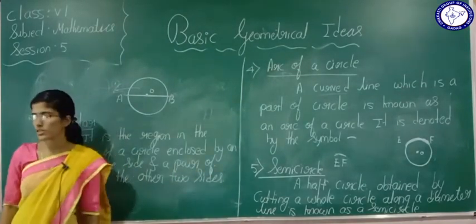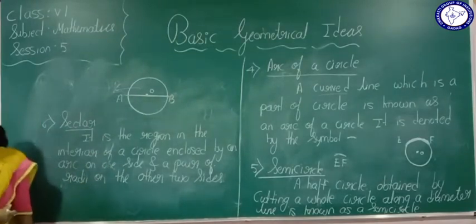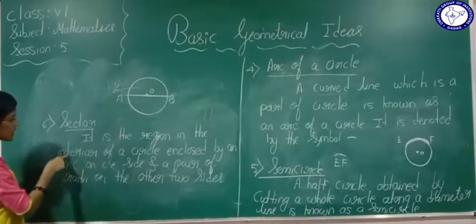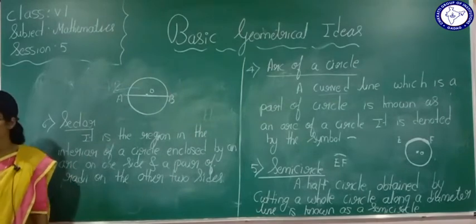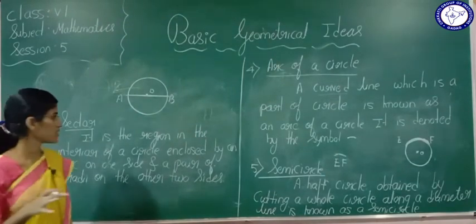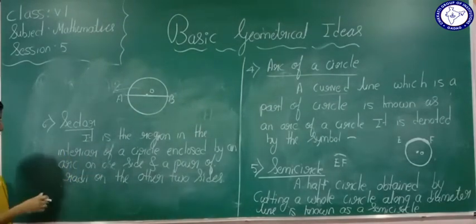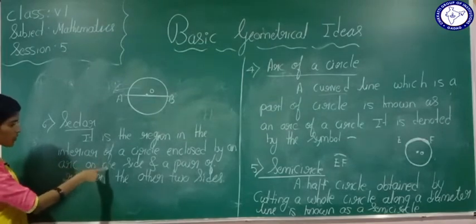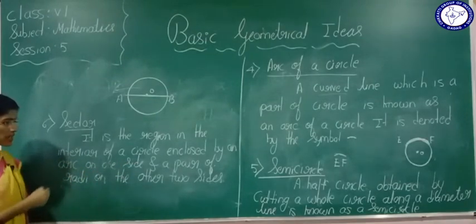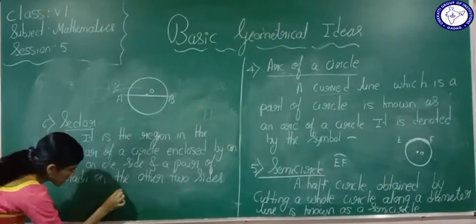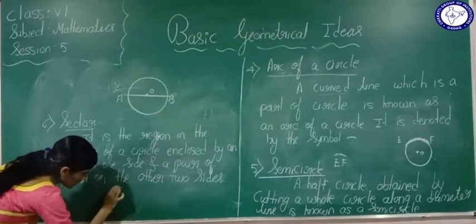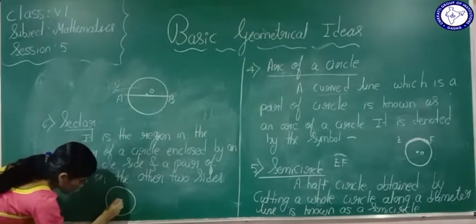Now see students, what does the definition say about the sector? It is the region in the interior of a circle. Interior means inside. It is the region in the interior of a circle enclosed by an arc on one side and a pair of radii on the other two sides. Now see what this definition is telling. Here, this is a circle, okay?